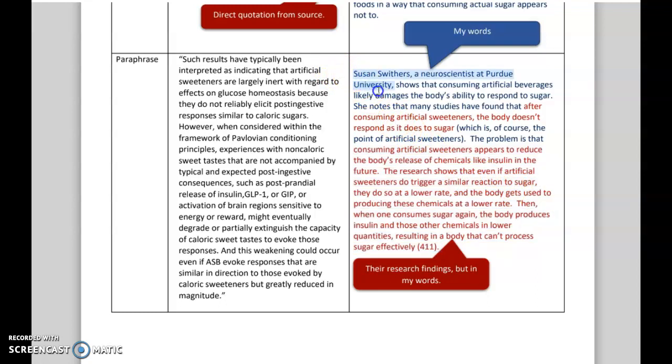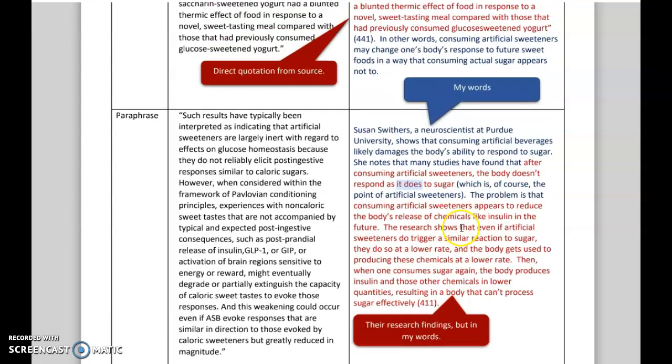So you can see the blue is, again, that same introduction, analysis. The red part is the ideas from the quote over here, but they're put into my own words. And that's what makes a paraphrase and not a quotation, putting it in your own words. All right? So, I do want you to practice this with your own pieces. One of the reasons I've been having you write annotations of a lot of the pieces, and we'll keep doing this throughout the semester, is that one of the single most important things for research writing is to be able to explain in your own words the research that you're using, right?